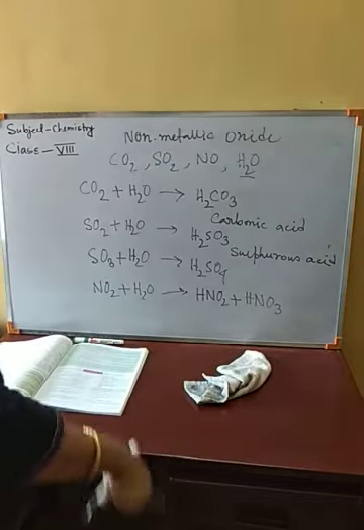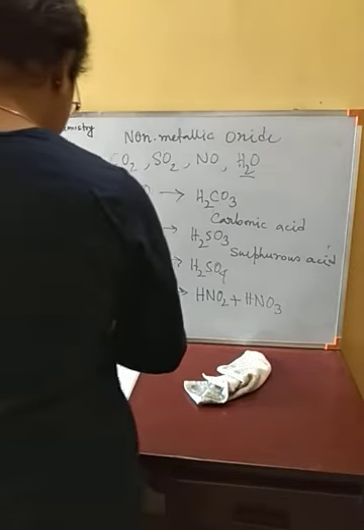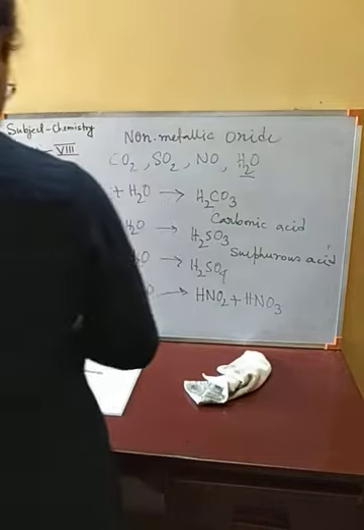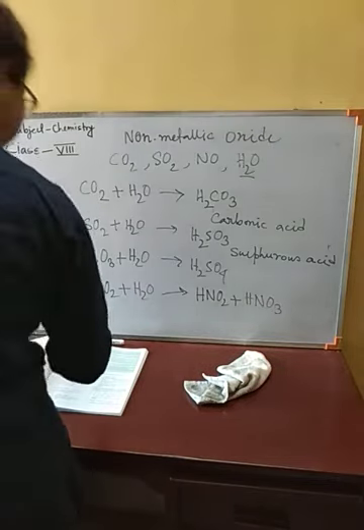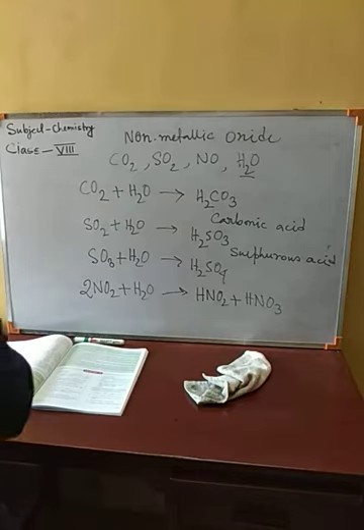Okay, this reaction you have seen in acid rain, I think. Nitrous acid and nitric acid. So here we have to take 2NO2.